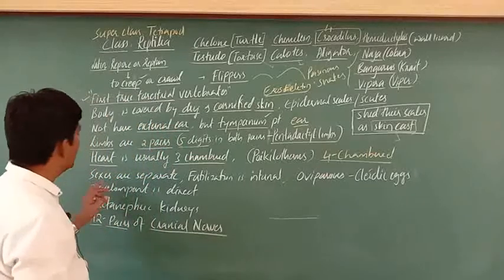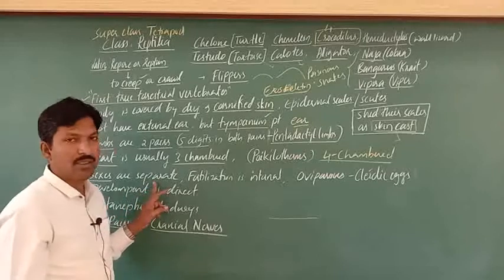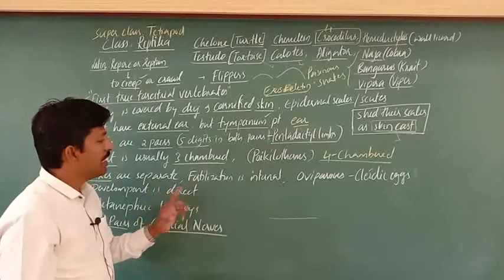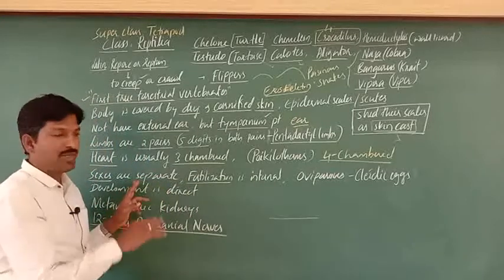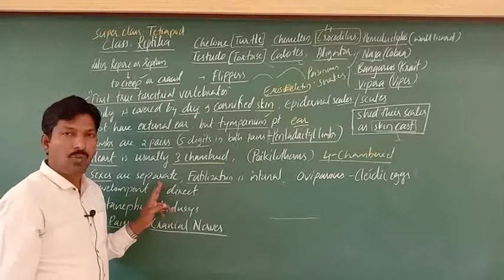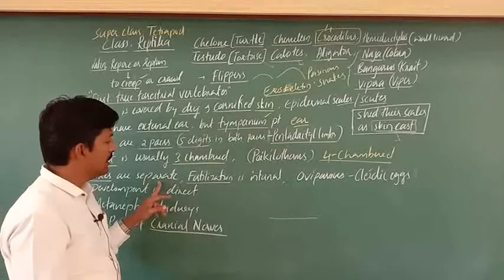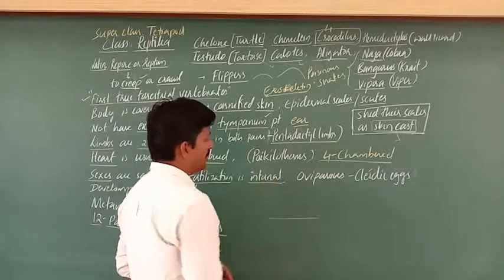Next, reproduction. Sexes are separate, and fertilization is internal. Sexes are separate means male and female are different, and along with that we also observe copulatory organs. Fertilization is internal as there is a presence of cloaca.